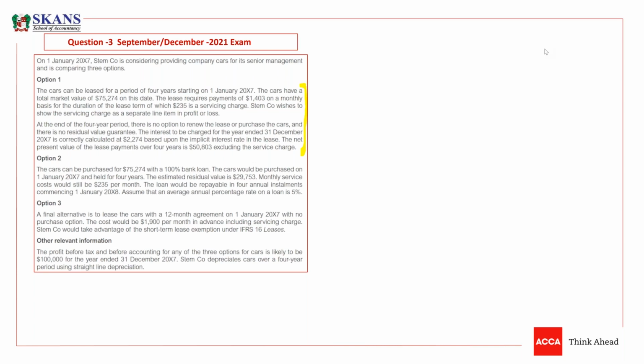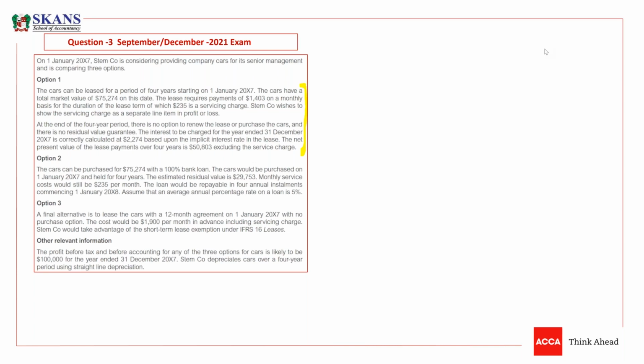So what we need to do is book a right of use asset, guys. You don't need to give a journal entry because it was not required in the question. You need to book a right of use asset and a lease liability. The lease liability is given in the question, 50,803, and the right of use asset should also be 50,803.